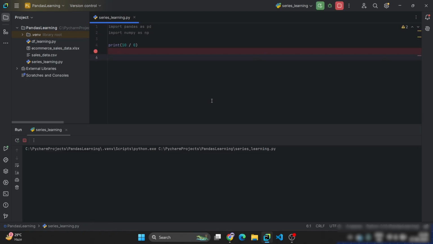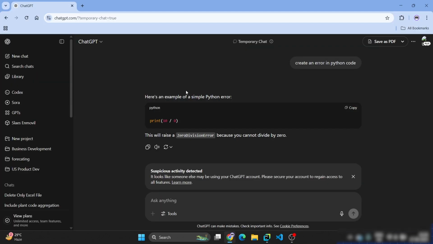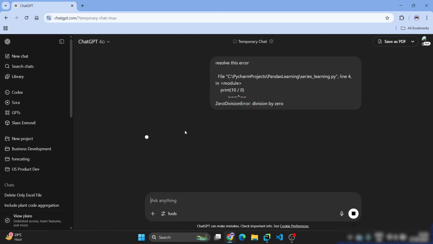For example, while you are writing code, if you get an error, you just need to copy the code and copy the error, give it to ChatGPT and ask it. It will resolve your code mistake or error.